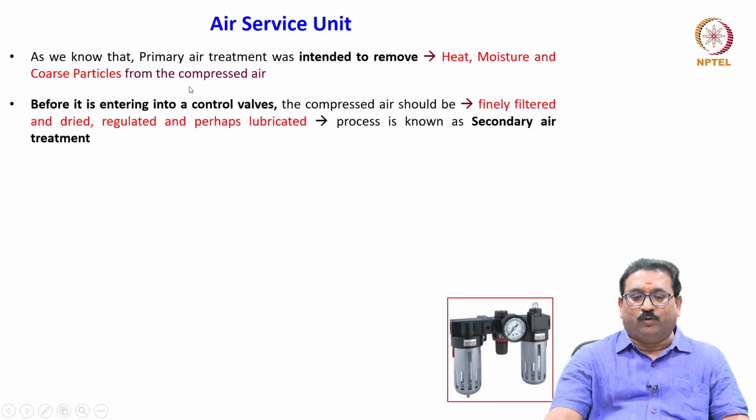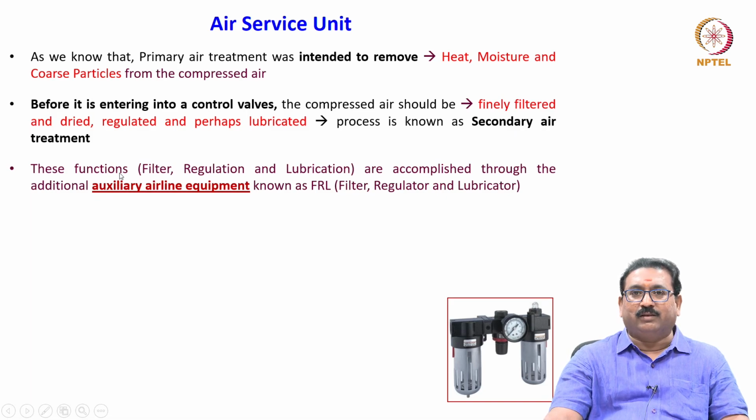Before it enters the control valves, the compressed air should be finally filtered, dried, regulated and perhaps lubricated. This process is known as secondary air treatment. These functions, filter, regulator and lubrication, are accomplished through the additional auxiliary airline equipment known as FRL.